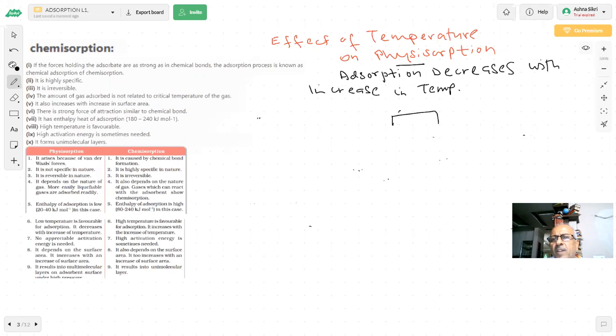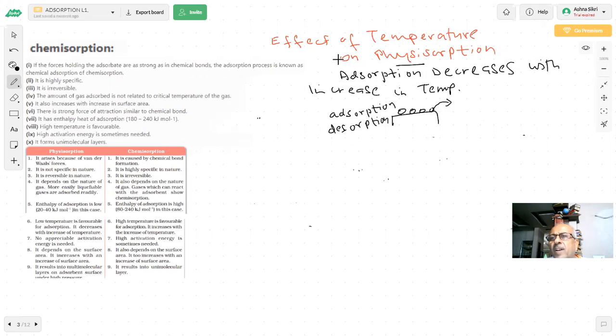This is our surface. The molecules are here. I give energy, what will happen? This is adsorption. This is desorption. They will get more kinetic energy, and if they have more kinetic energy, they will get desorbed, student. So there is adsorption and desorption.